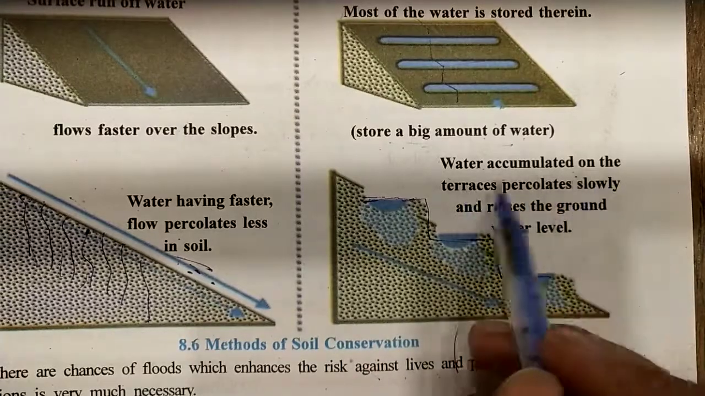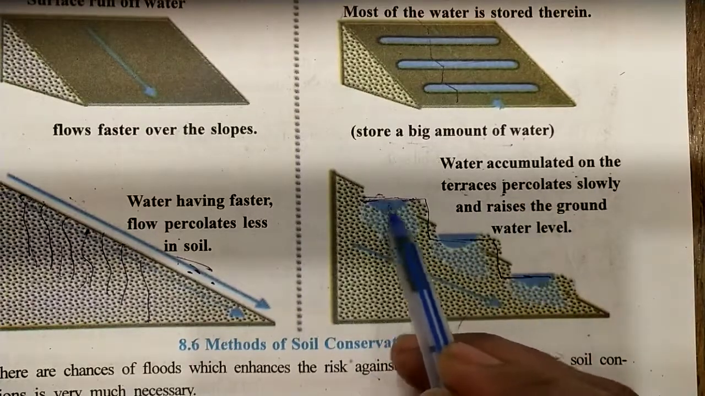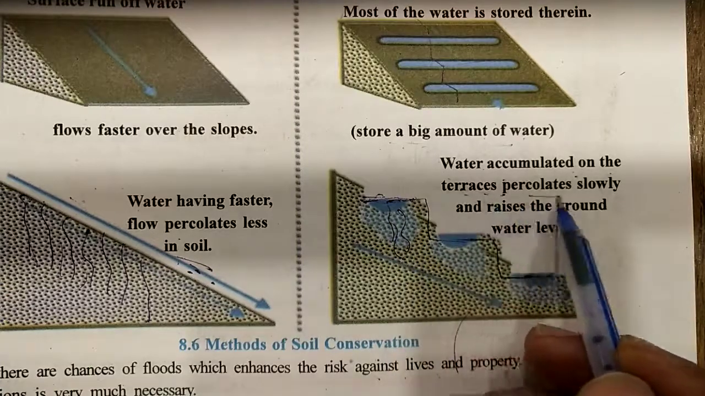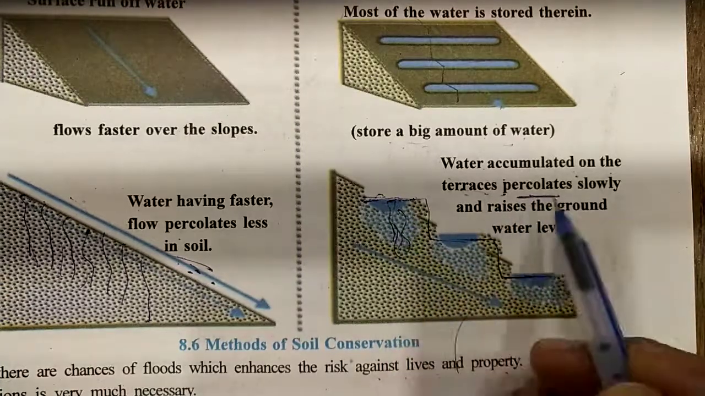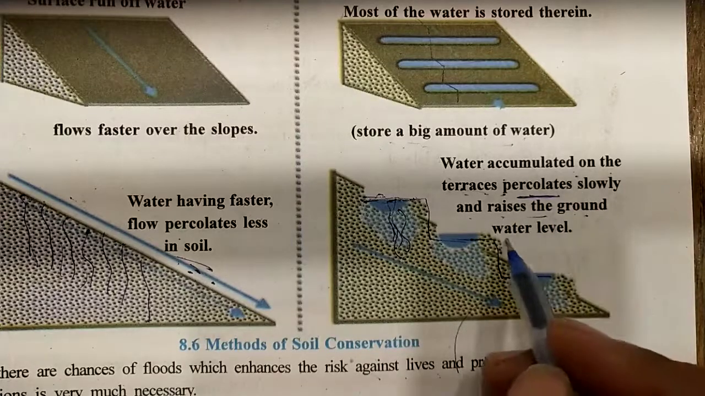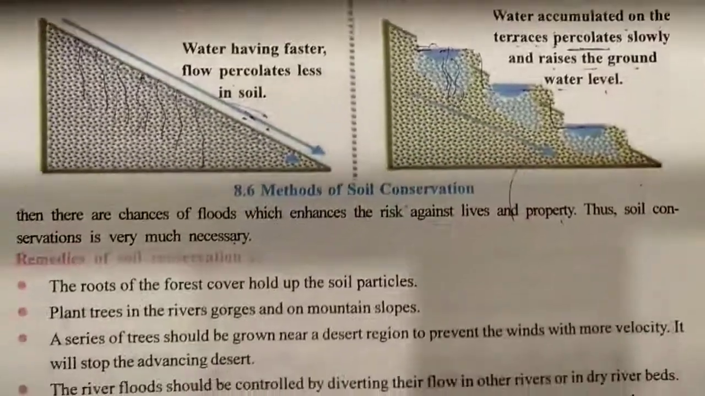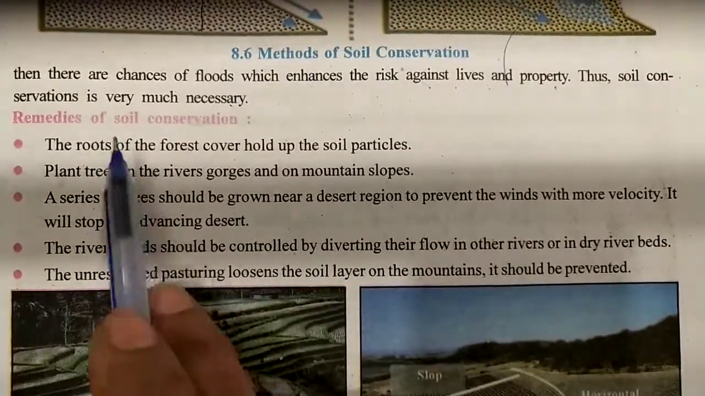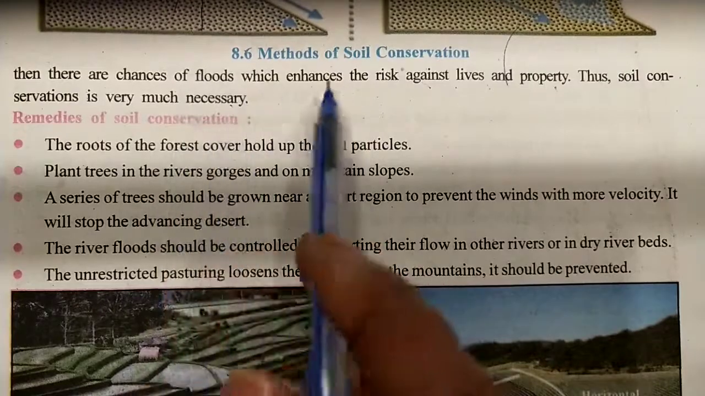Water accumulates on the terrace. અહીંયા આગળ water જમા થાય તો જમીનની અંદર જાય. On the terrace, water percolates and goes inside slowly and raises the groundwater level. Otherwise, there are chances of flood.